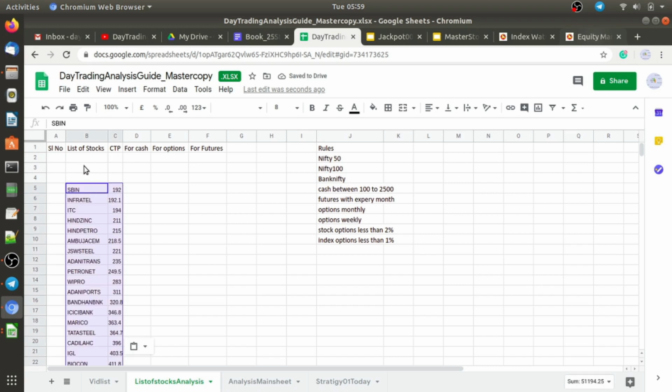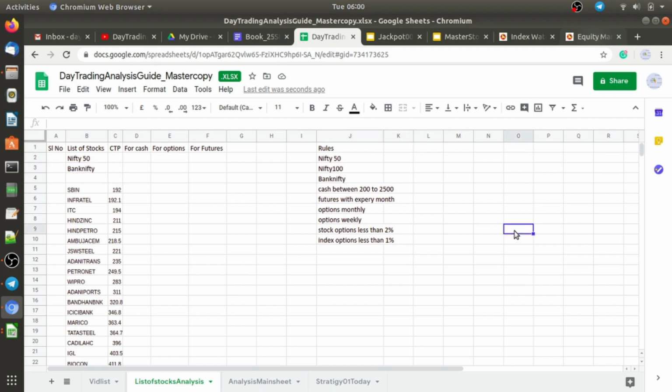Okay, you may be wondering why I kept this space free: because I will be adding Nifty 50 here and Bank Nifty here. But before that, I have to explain the rules to you.